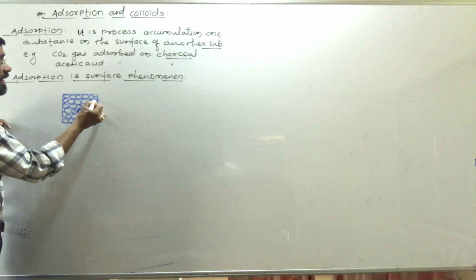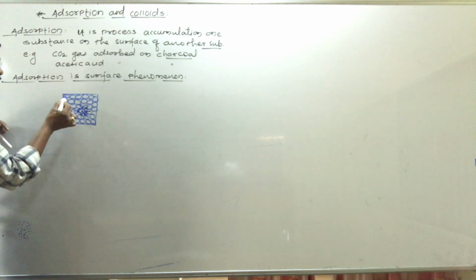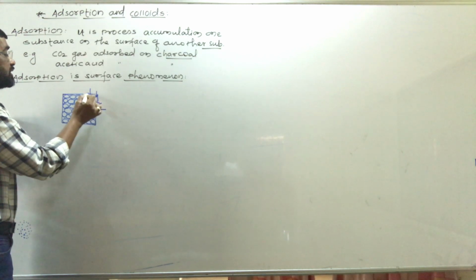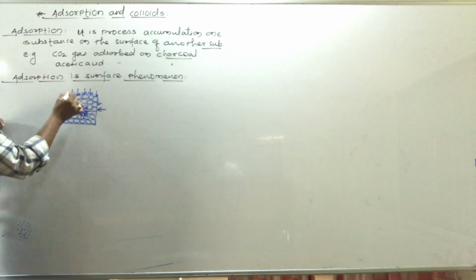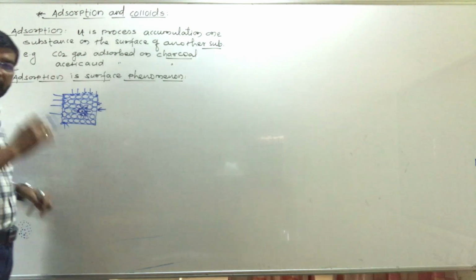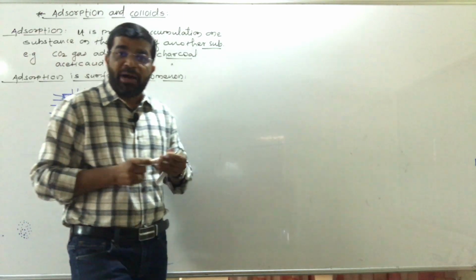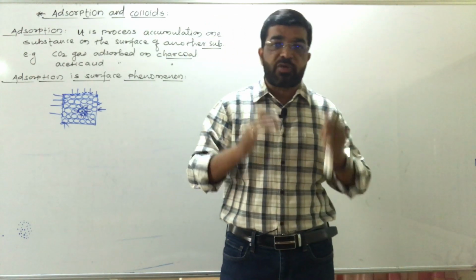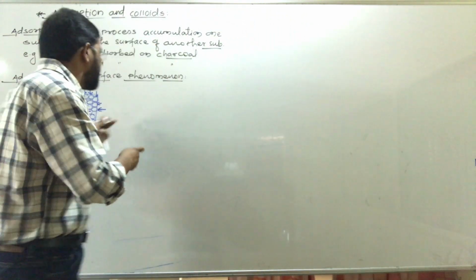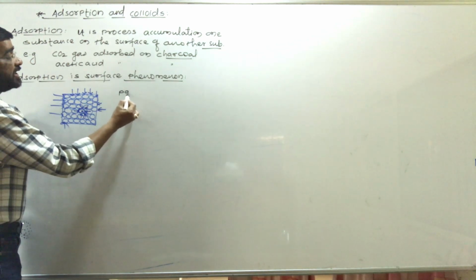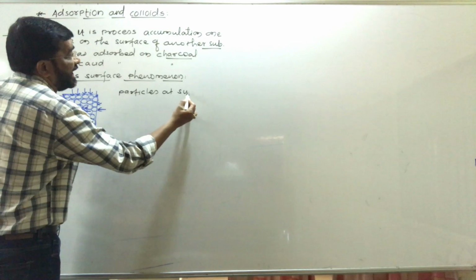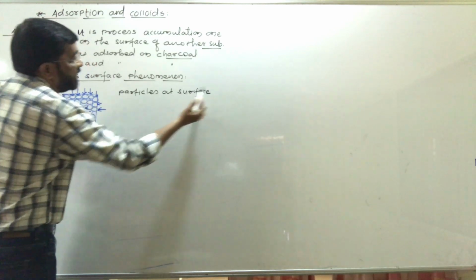But the particles which are present at the surface are not equally attracted from all sides. From this side there is no particle, no atom, no ion, and therefore particles present at the surface have unsatisfied forces.